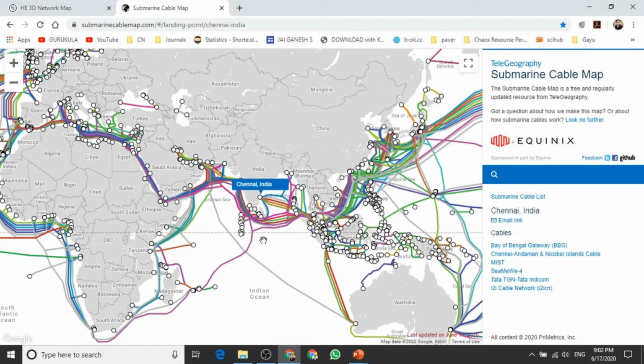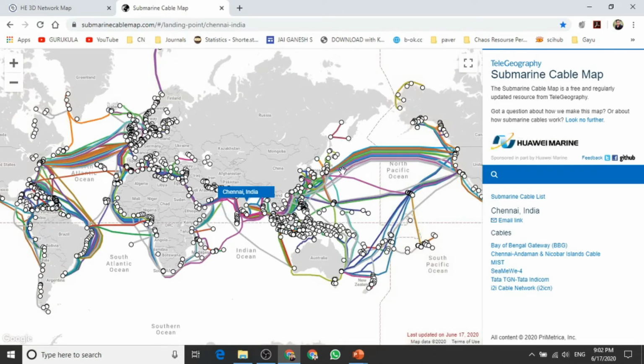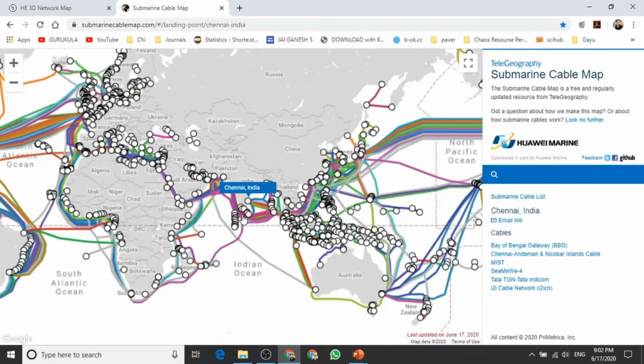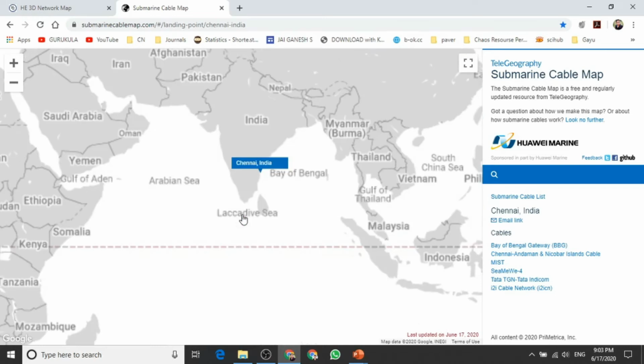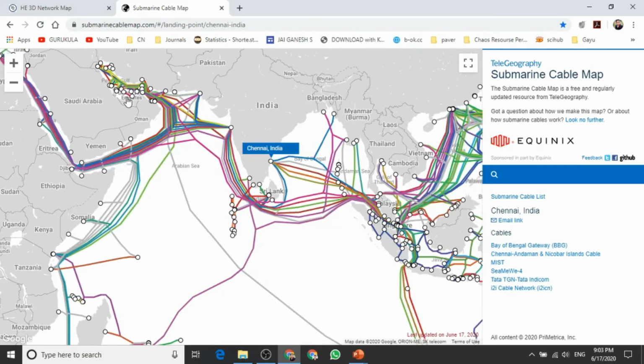As you can see here, the colorful lines represent the backbone network which connects the entire world. All these lines are what we call fiber optic cables, which run under the ocean. When we zoom into India, you can see how India is connected to the internet. India is connected to the entire internet at only 5 points. This is the first point, second, third, fourth, and then fifth.